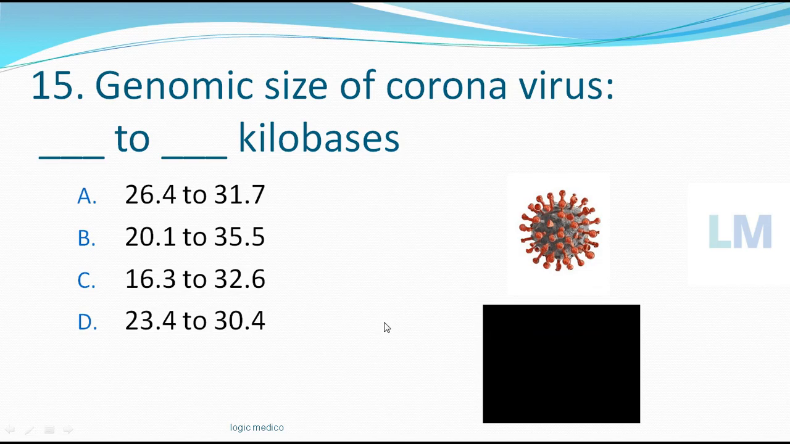The correct answer is option A, 26 to 31. Okay, remember this 26 and 31. These two dates in the month you have to remember. Very important month for taking decisions by every government. At the end of the month they will take decisions, so that you can remember. 26 to 31 kilobases are the genomic size of the coronavirus.